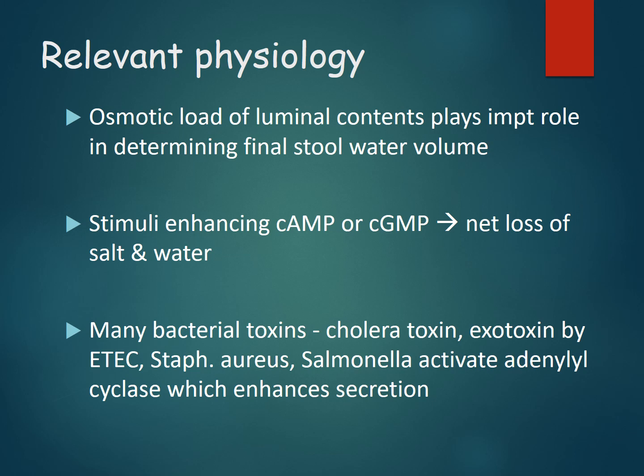And finally, another important reason for increased fluid level is some bacterial toxins, mainly the toxins produced by cholera, the exotoxins produced by E. coli, mainly the ETEC type of E. coli, then Staph aureus and Salmonella. They all activate the adenyl cyclase, which enhances secretion. The adenyl cyclase mechanism, which is seen in our mucosa, will be activated by these bacterial toxins, and it enhances the secretion.